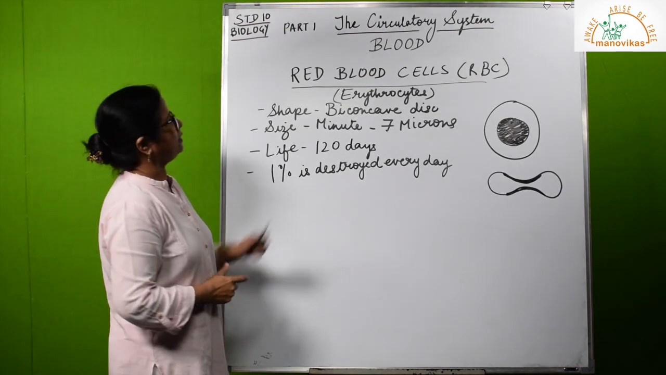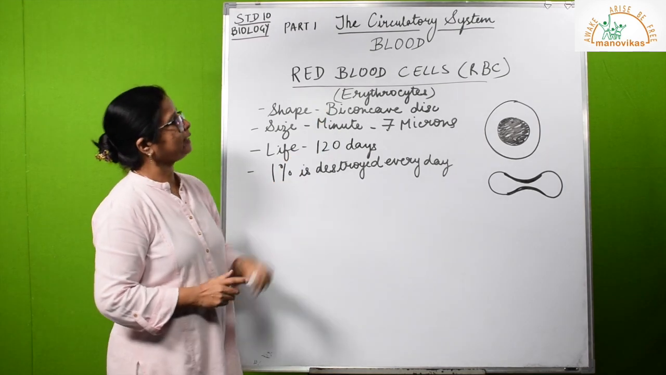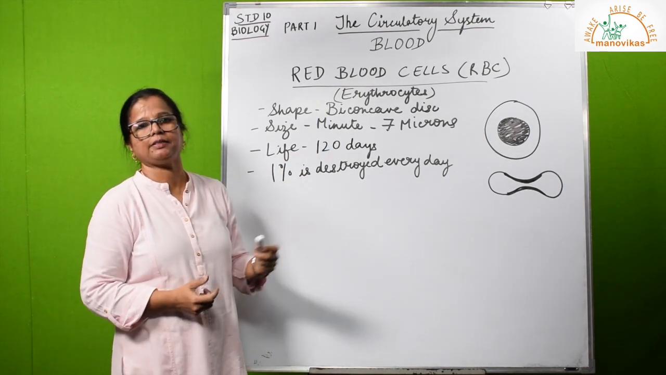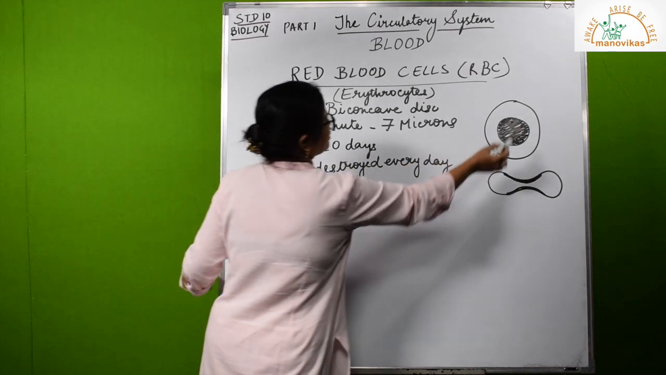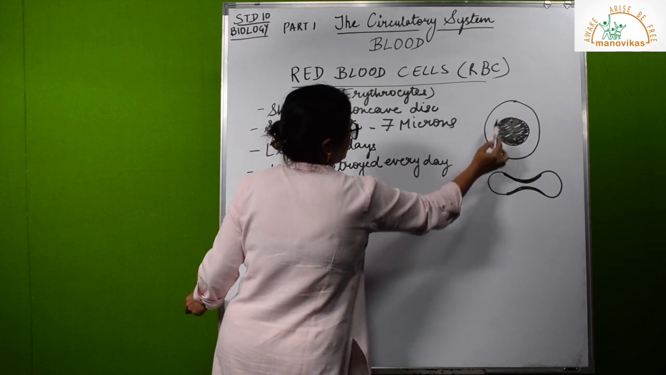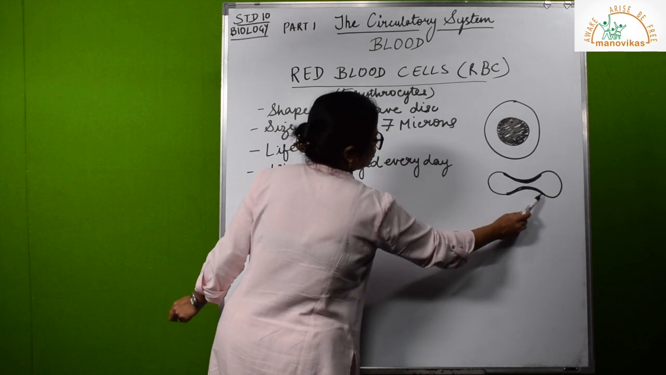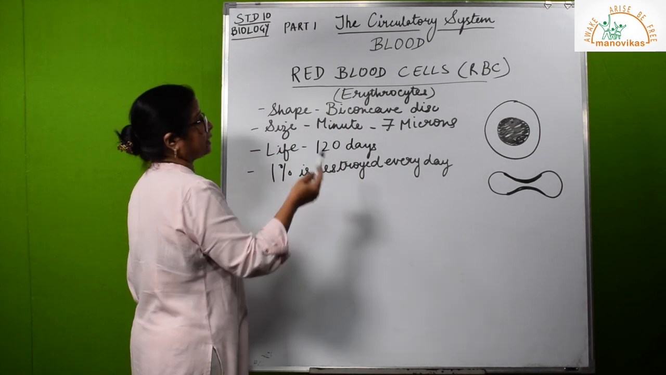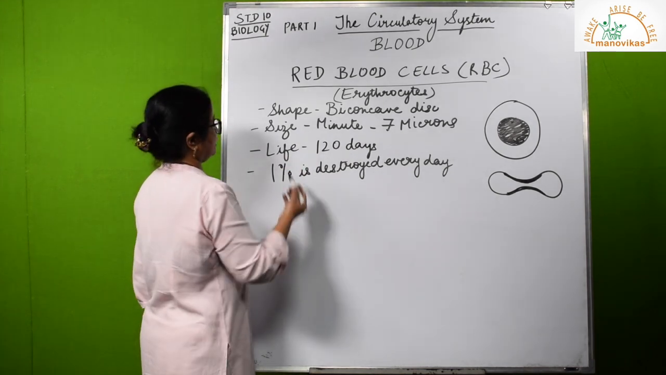Let us now study the red blood cells. Short form is RBC, also known as erythrocyte. I told you erythro means red. Now let us see what is the shape. It is a biconcave disc. See, it looks like a donut. In a donut there will be a hole or a gap here, but this is biconcave. Sideways if you look at it, it looks like this. Size very, very minute, about 7 microns.